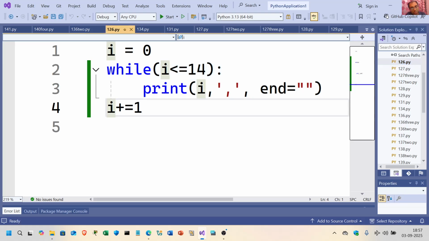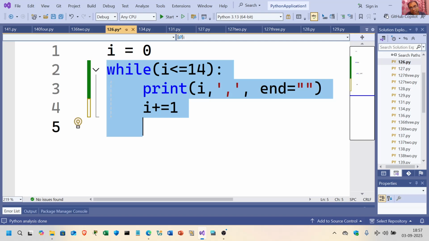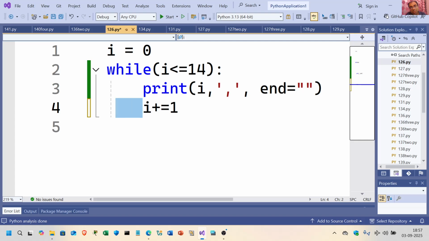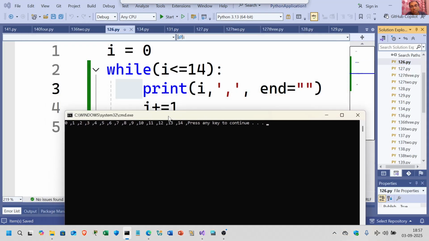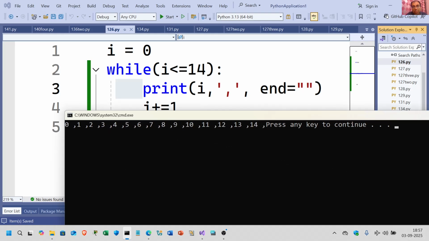Now, how to remove this infinite loop? I put it like this. Now it is inside the while. It is under the while, okay? This is indentation. This empty space, you can see, this is indentation. If I remove it, the story will be different because this is Python. Okay, so let me save it and run it now. Now you will get a different output, which is 1, 2, 3, 4, 5, 6 up to 14.